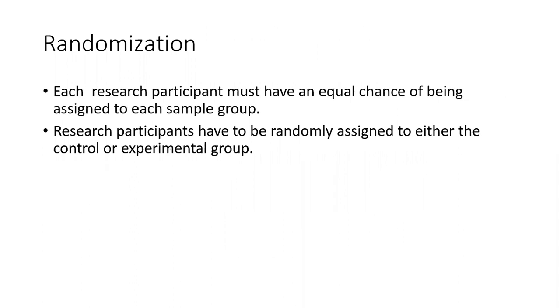The third aspect is randomization. Each research participant must have an equal chance of being assigned to each sample group. There should be an equal chance of being assigned to each sample group, whichever we are choosing. It should not be like in one group we are having 2, 3, and in another group only 2, and in one group only 1. No, there should be an equal chance. Research participants have to be randomly assigned to either the control or experimental group, whichever 2 groups we are having for the research or study.